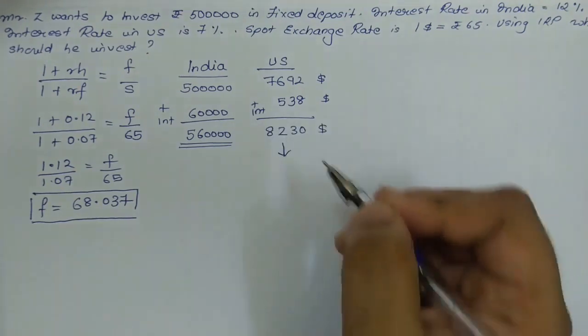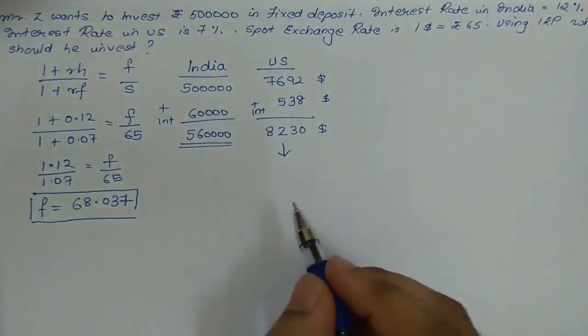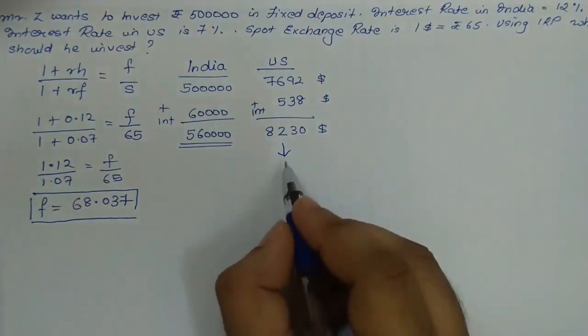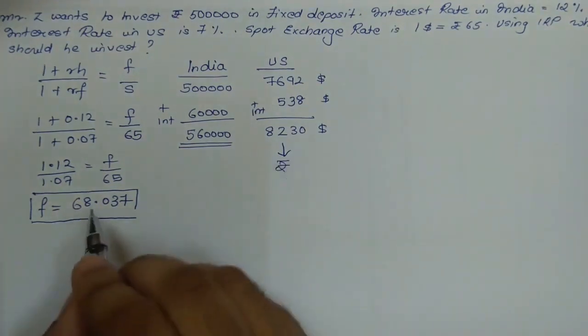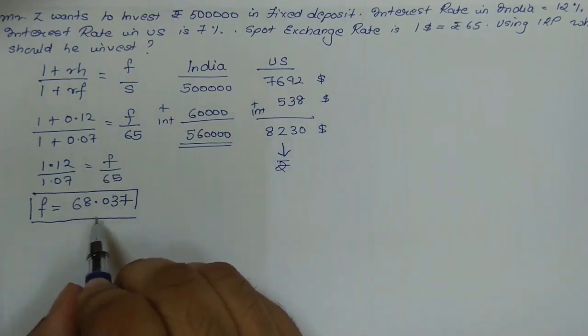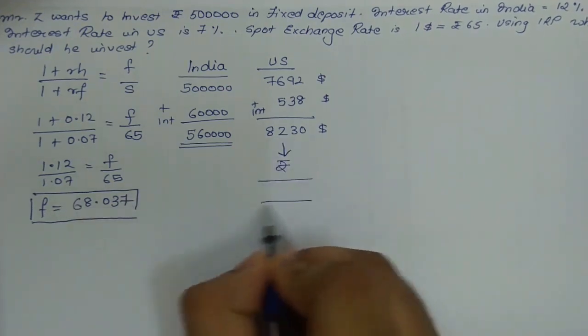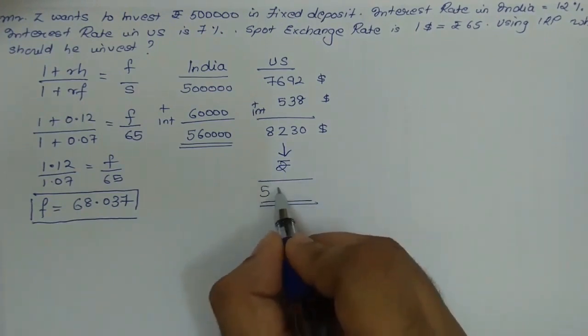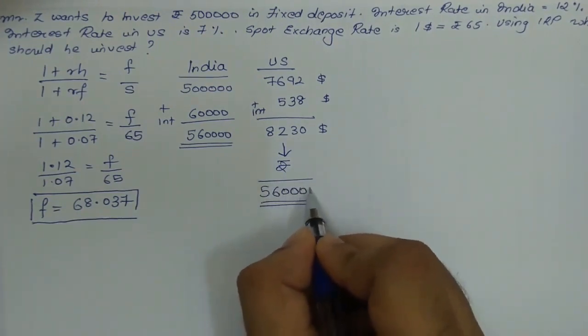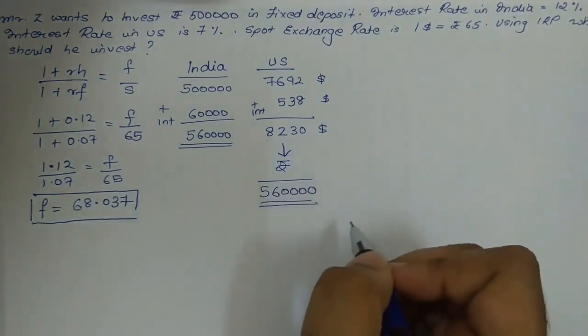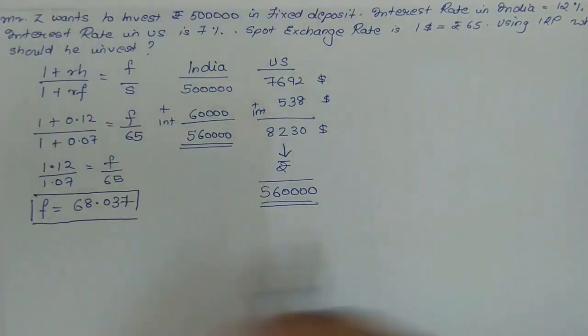This dollar he would have again brought back to India, so he had to convert it according to the forward rate. The forward rate would have been 68.037. So when you multiply you would have again got an amount which is approximately equal to 5,60,000. So again in whichever country he would have invested, the final return that he would have got would have been the same.